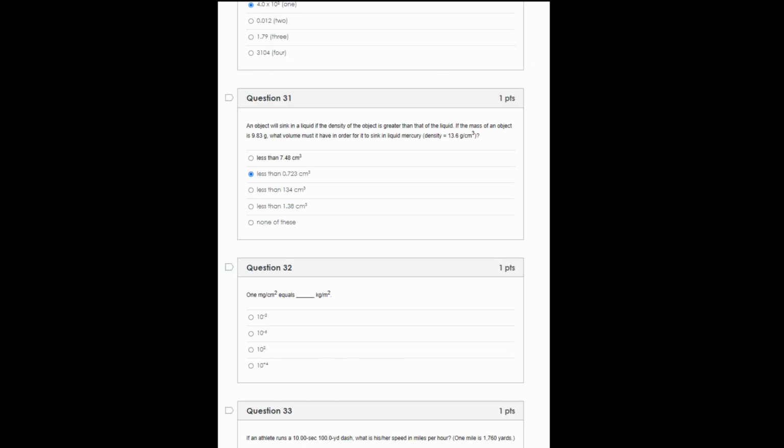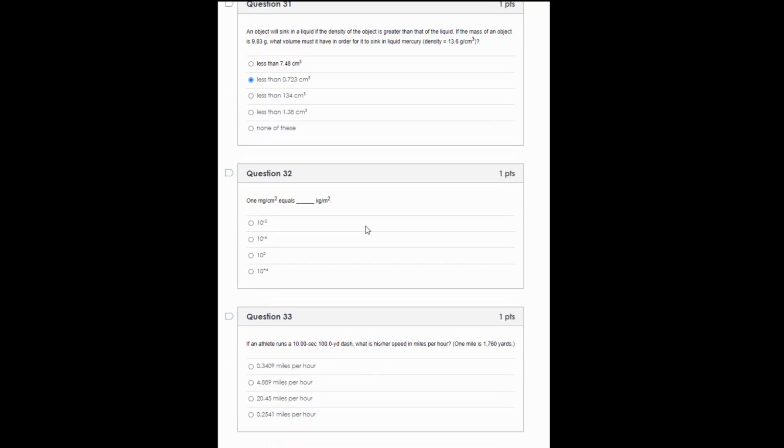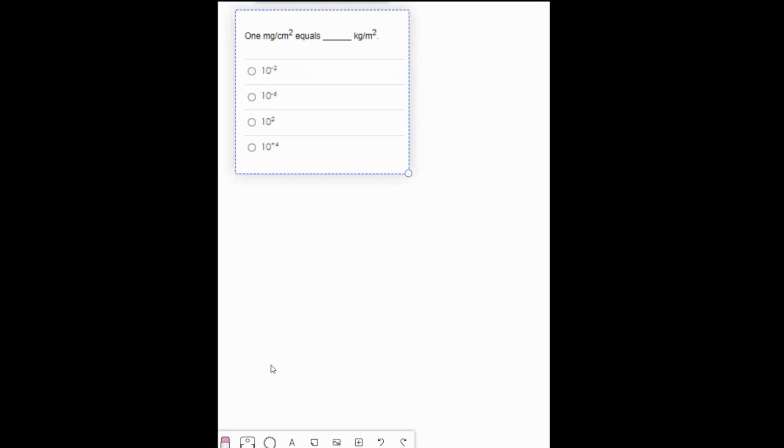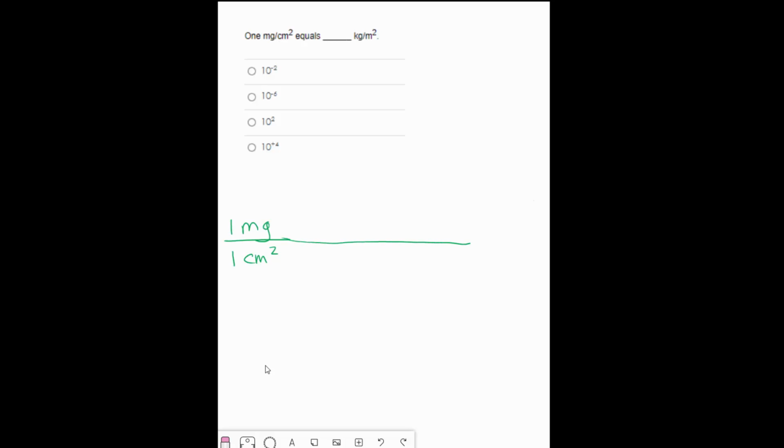That's that one. Number 32, 1 milligram per centimeter squared equals how many kilograms per meter squared? This is a giant dimensional analysis problem. So I have 1 milligram per 1 centimeter squared. I'm going to start by converting my milligrams into kilograms.